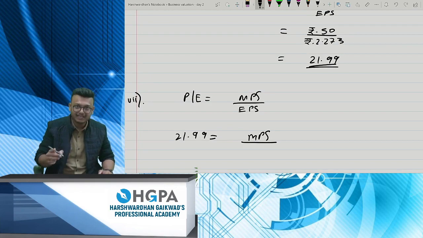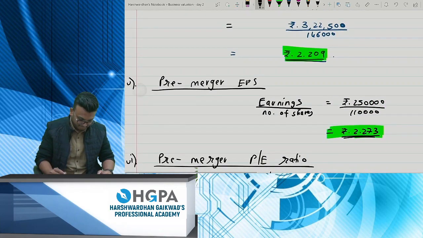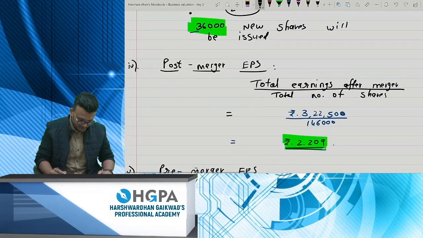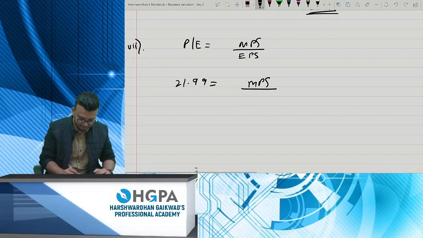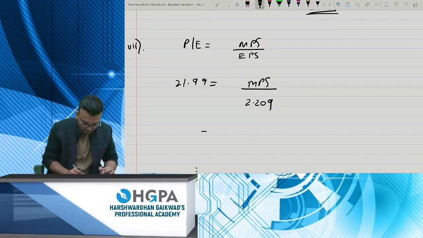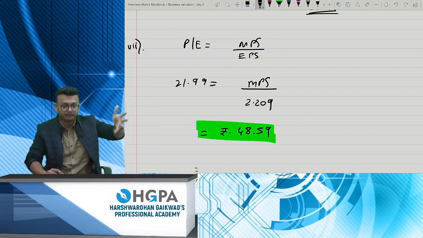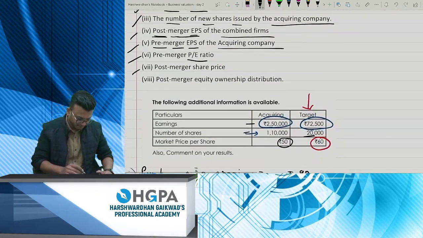And do you have the EPS? Yes, you have the EPS also. And how much is that? Post-merger EPS 2.209. So how much is the answer? The answer comes out to rupees 48.59. That's the post-merger price after your merger, right?